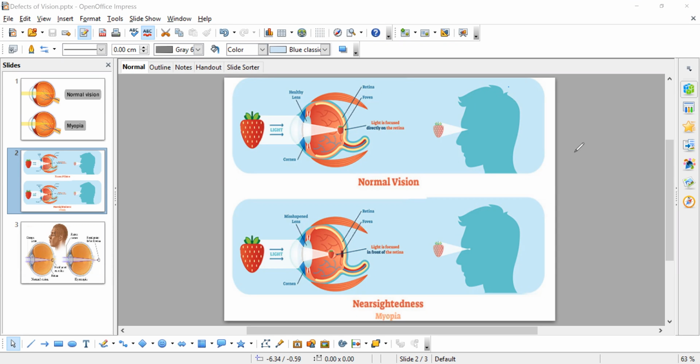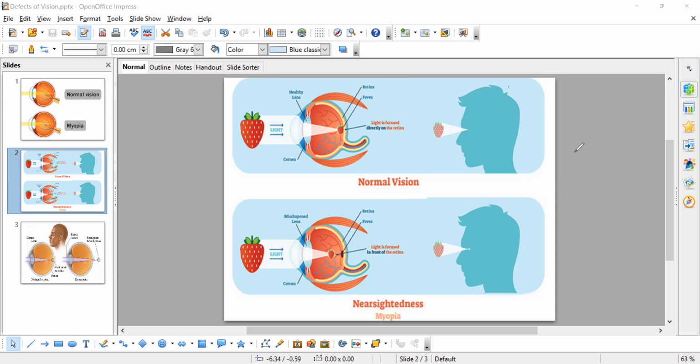Ma'am, in myopia, the image is formed in front of the retina, right? Then is the object the person sees nearer or farther? The person can see only nearby objects.